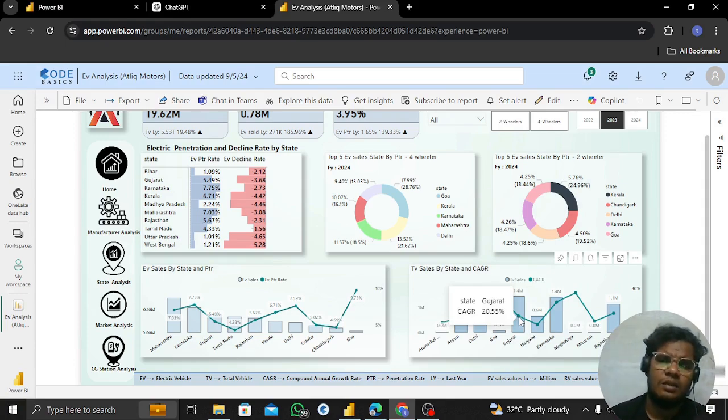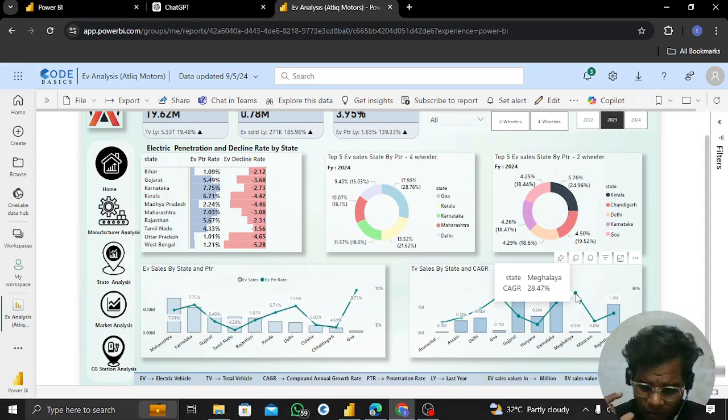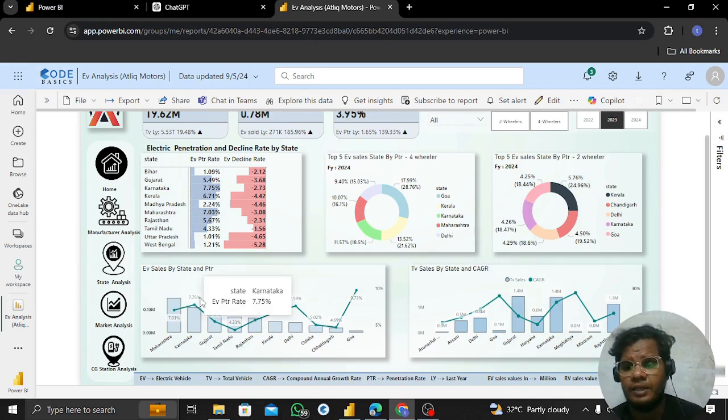It's nothing but the state is not growing that much that we are not able to see. We are not able to be the same. And in Mizoram and Meghalaya, it's also a high CAGR. That's why the market rate is very, very low, minimal. They start from sales of zero, as we discussed in the previous EV sales by state and penetration rate. The same thing is also happening here.